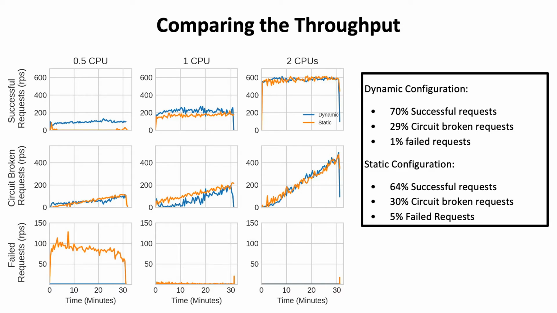To summarize the results of our experiments, 70% of the requests get served successfully, 29% of requests are circuit broken, and less than 1% of requests fail to get response due to the timeout when using our controller. In contrast, the static configuration obtains an availability of 64%, with 30% of requests being circuit broken and 5% of requests timing out.